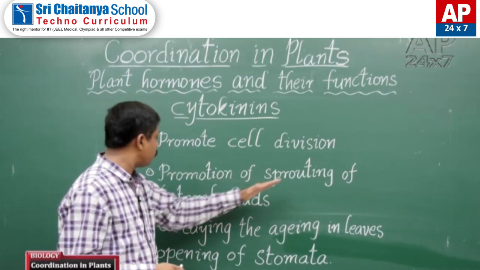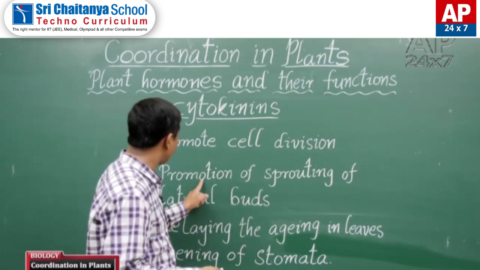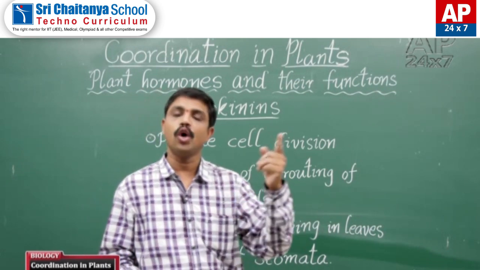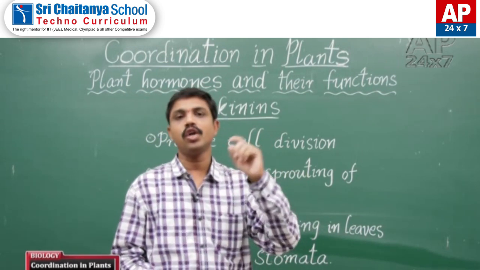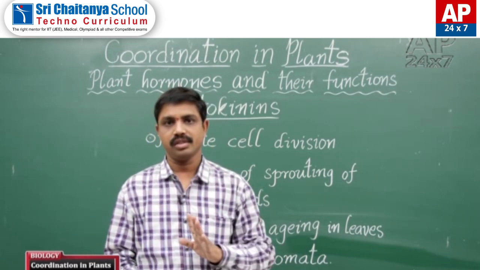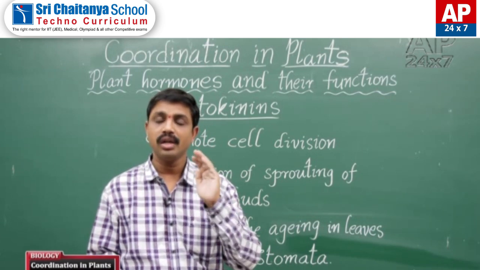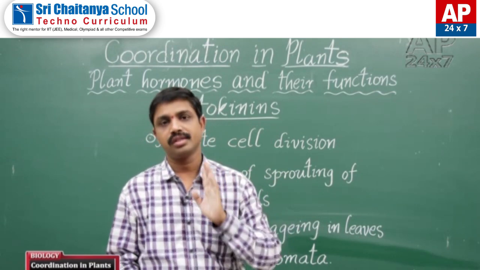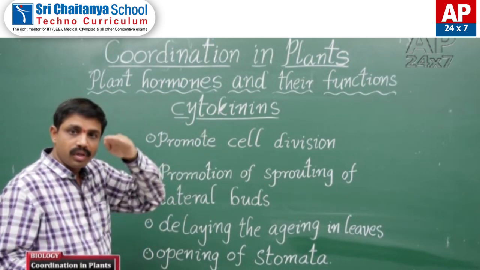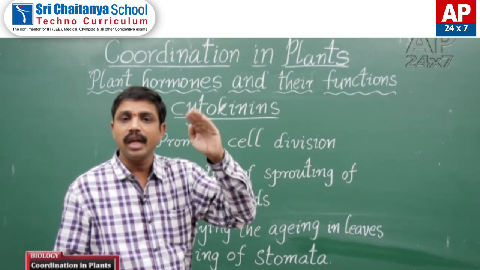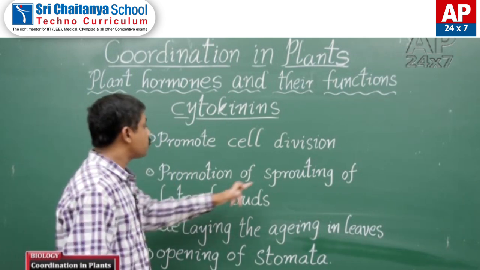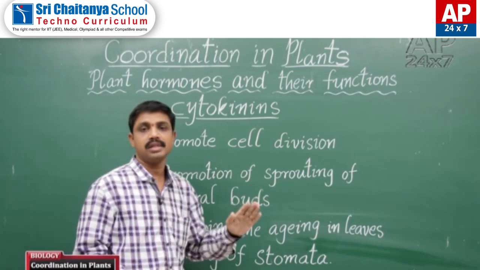And promotion of sprouting of lateral buds. That means it breaks the apical dominance. Which phytohormone causes apical dominance? Auxins. But here, due to the presence of cytokinins, the apical dominance is broken, and that leads to the sprouting of lateral buds.